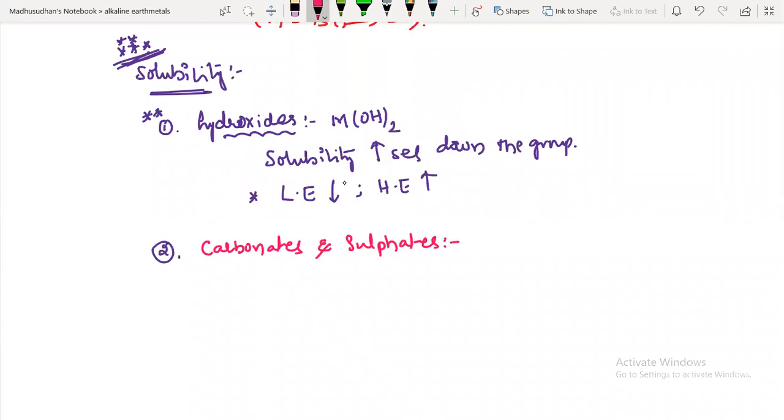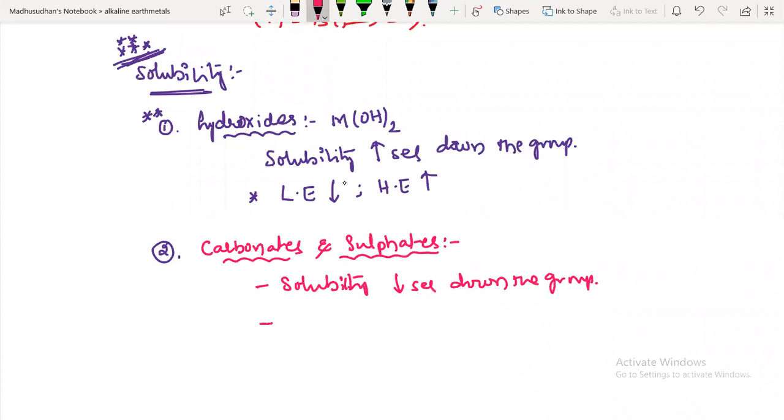So what is the general formula? Just now I have given you metal carbonates and sulfates. Here, what happens to the solubility of this compound? Solubility decreases down the group. Are you following? Yes, sir. Solubility decreases down the group. What is the reason for this?